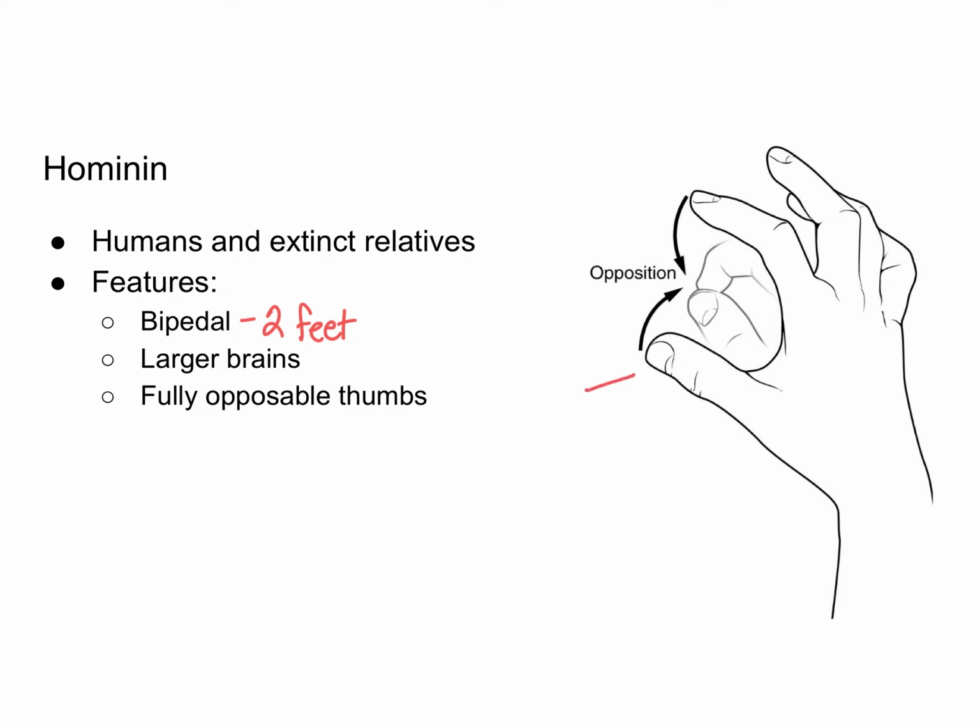And you can kind of see that in the picture here. But what an opposable thumb means is that you can touch your thumb to each of your other fingers on the same hand, and they can make that contact. So if you make an OK sign, that's opposition. But you could also touch your thumb to your middle finger, and that's an example of opposition. You can touch your thumb to your ring finger and then your thumb to your pinky. And those are all examples of opposition or having opposable thumbs.